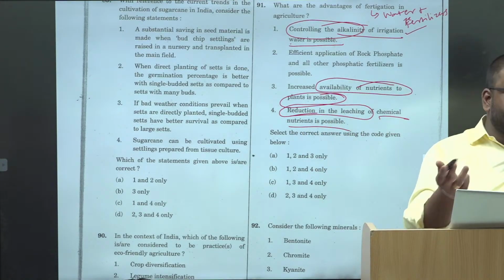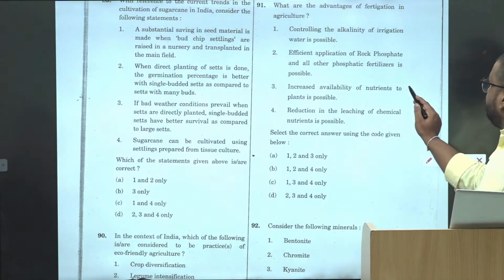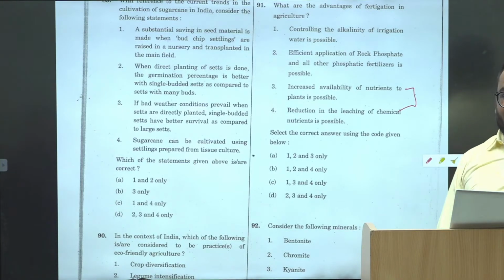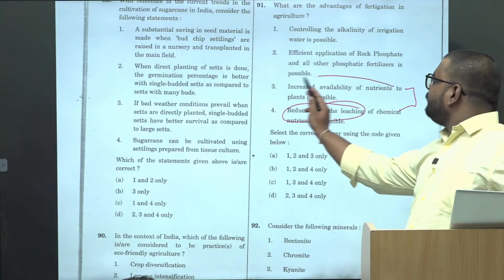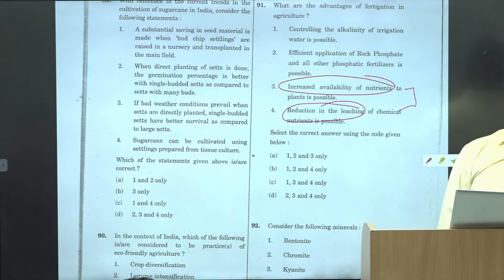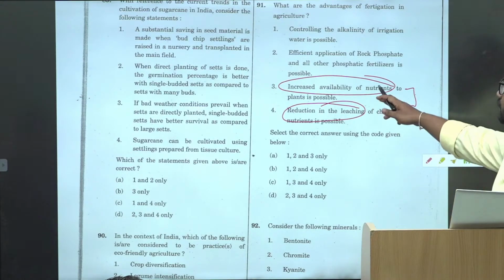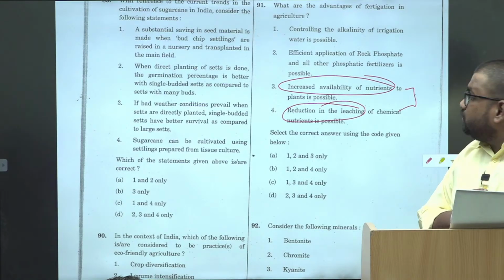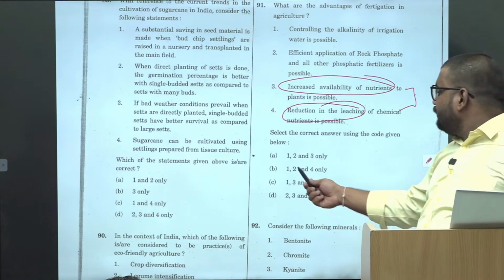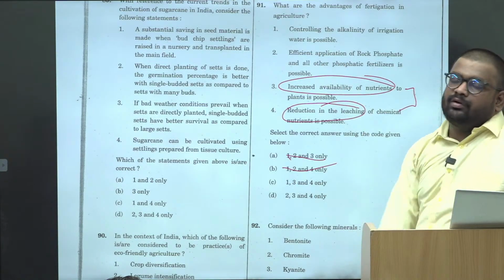Leaching means washing away. Now, if you see both these statements, statement 3 and statement 4 are directly correlated. Right? When you reduce the leaching, that is washing away, then only there will be the increased availability of nutrients. That means both of these statements are complementary. So 3 and 4 has to be in your answer. So this one is eliminated, this one is eliminated. 3 and 4 is there. All you have to think about is 1 and 2.